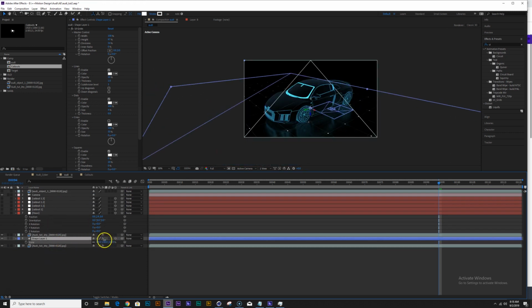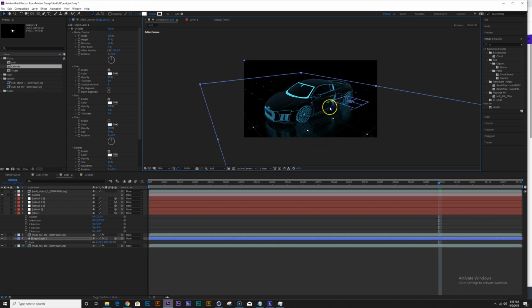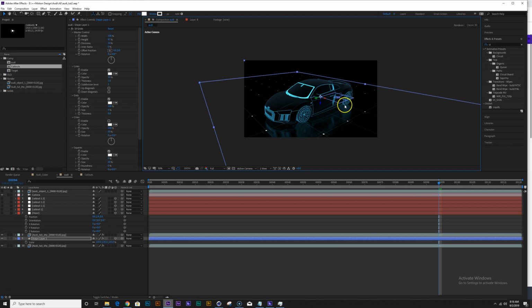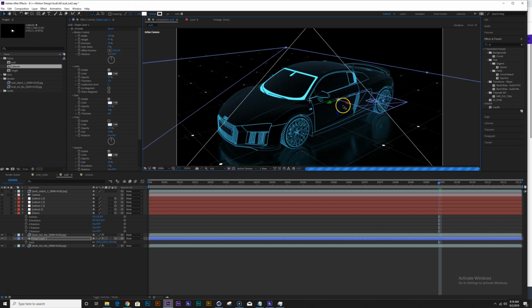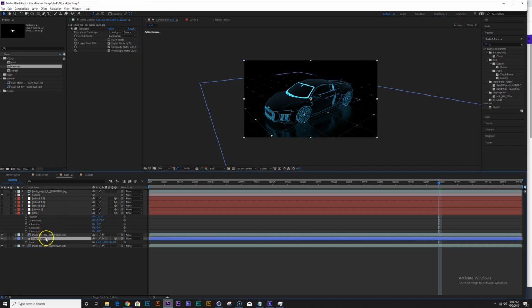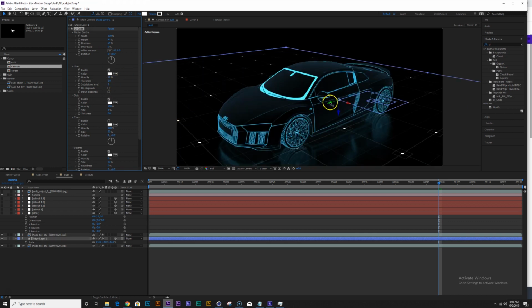And because it's a shape layer, you can just scale it and it would maintain its crispiness. Is that a word? It's because it's a vector. Okay. And again, I can add a secondary subdivision here. Nice.